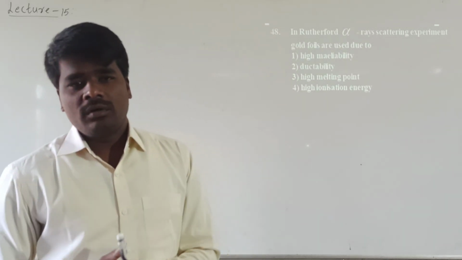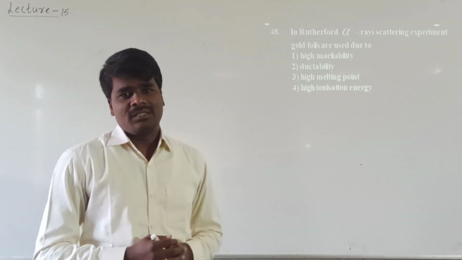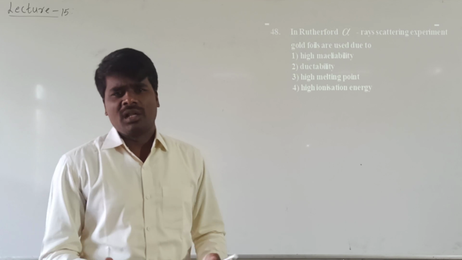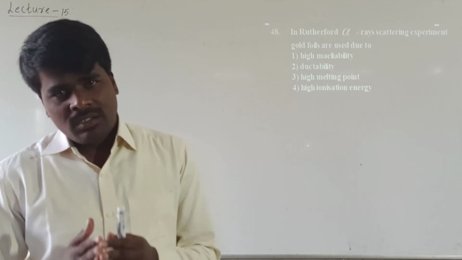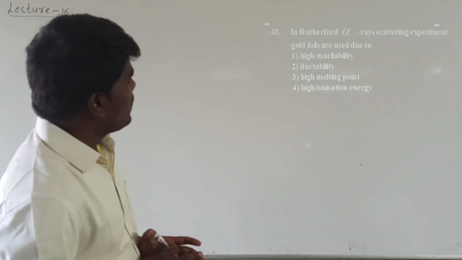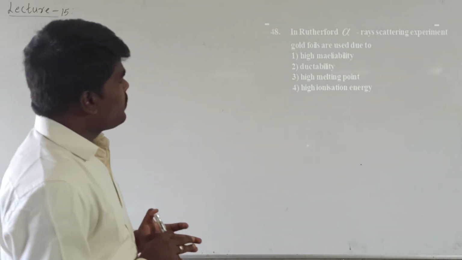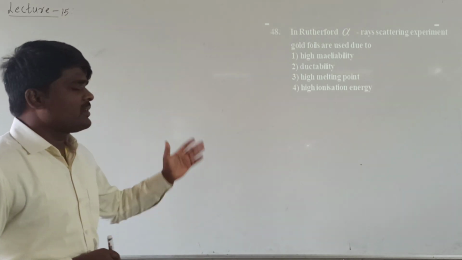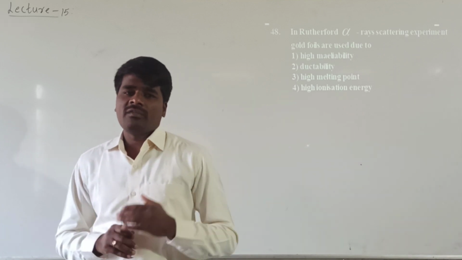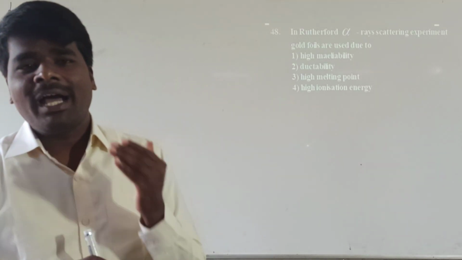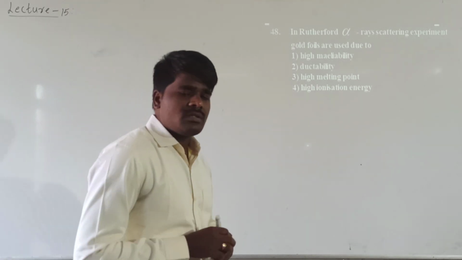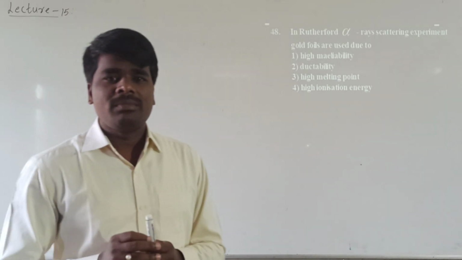Why has he used gold foil other than any metal? You might have used silver, or platinum, or even iron also. Why only gold foil? He is asking the reason for it. What are the reasons given? High malleability, ductility, high melting point, high ionization energy. Which of the following is the reason for the usage of gold foil in the alpha particle scattering experiment conducted by Rutherford? See, gold foil is basically selected because of its malleability. What is meant by malleability?